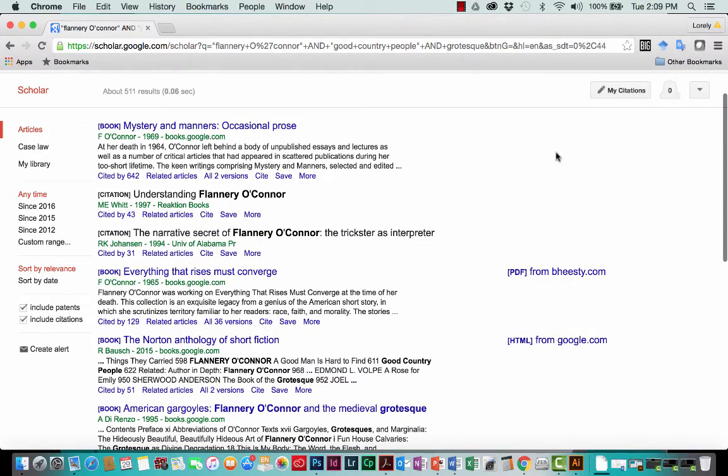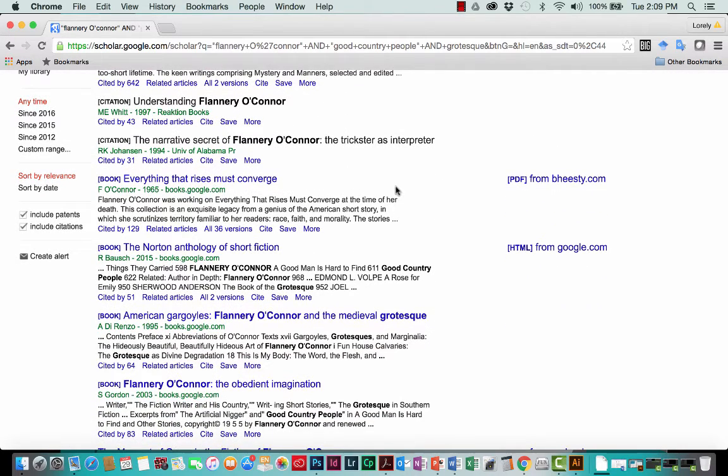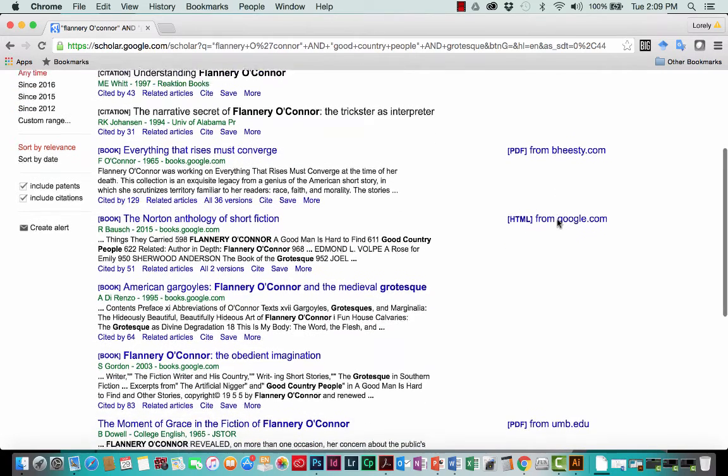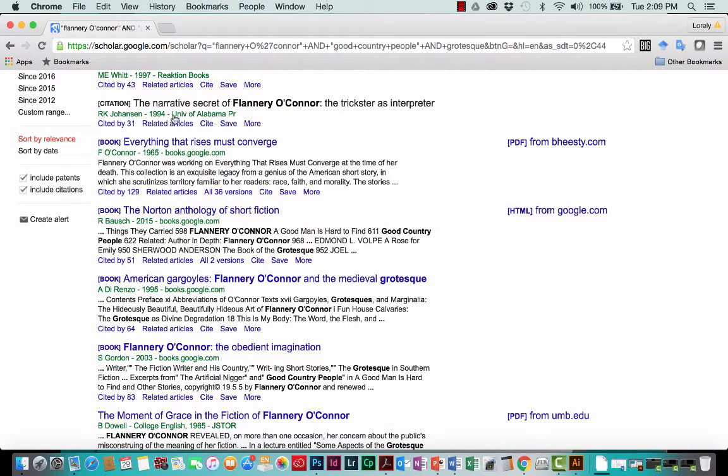If you don't see a link on the right-hand side, that means there's no full text available for that particular citation. Particularly when they're a book, you're not going to find the full text in here. If there's a link and you see a different URL than EPCC, then it's going to take you directly where the article is fully available and free of charge. This is an example of a book, but it's going to take you to some preview of the book through to the books on google.com.